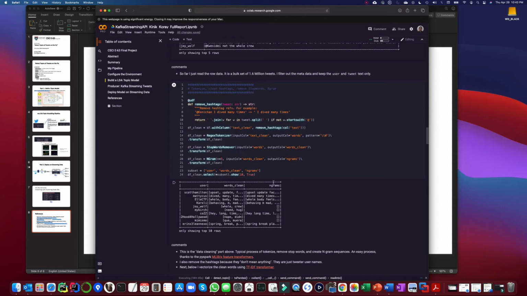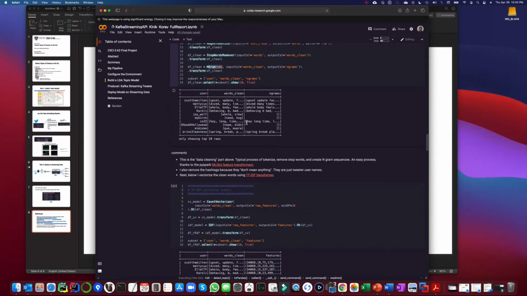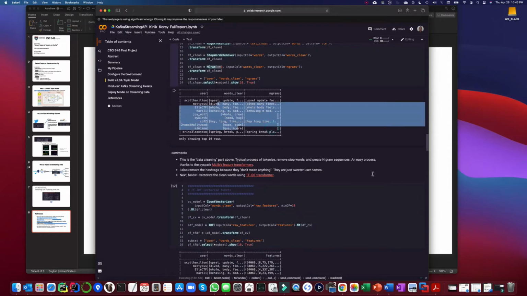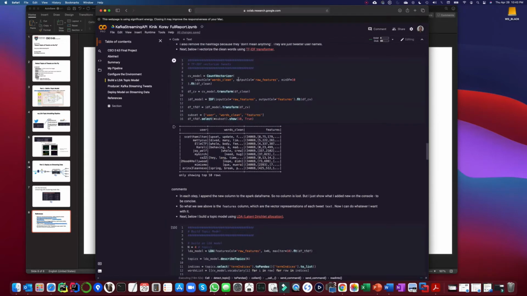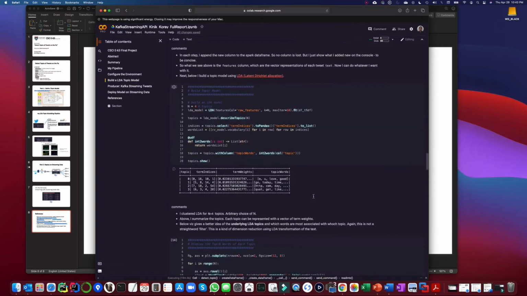The first pipeline is straightforward. There's tokenizing and stop word removal. I added n-gram, but I ended up not using it. Anyways, I have these cleaned words, and in the next part I do vectorization. I turn clean words into vector forms. So far so good. This is the beginning of any language processing pipeline. In the next part, I built the model training. This part took a lot of time.